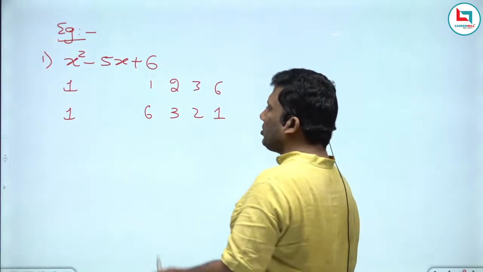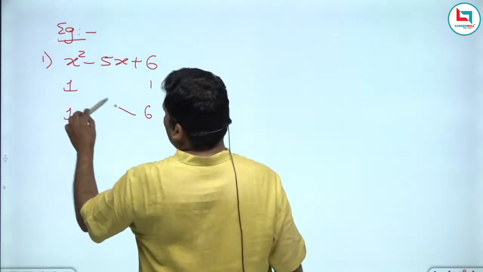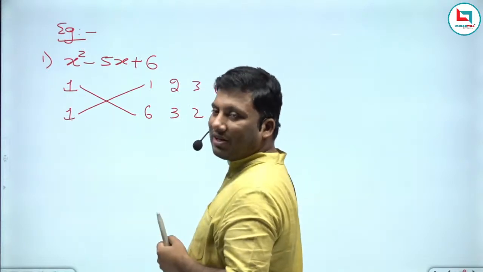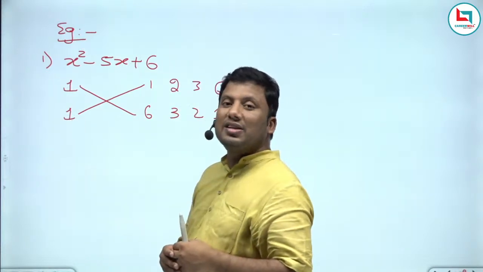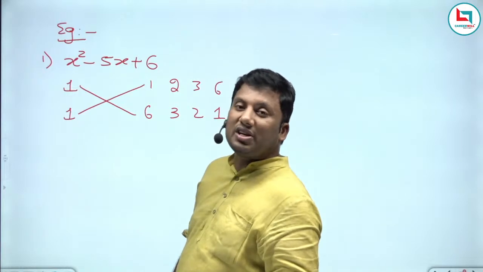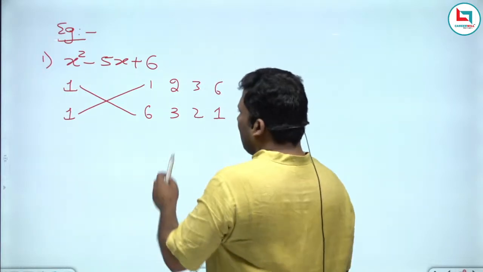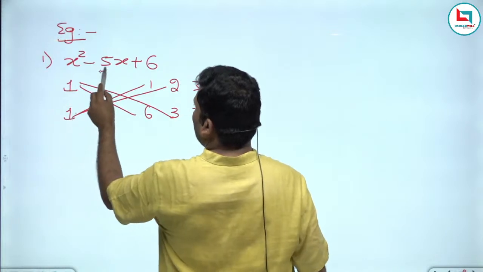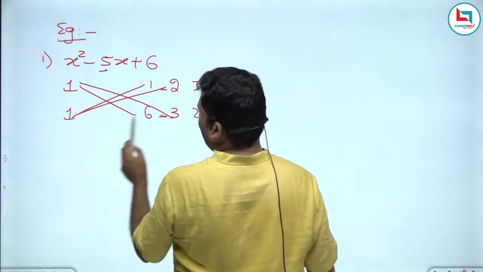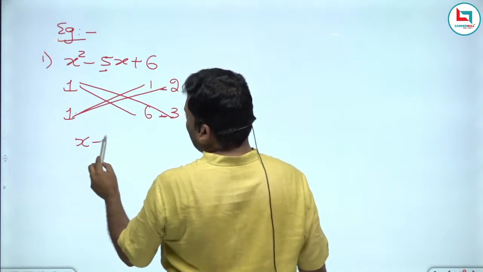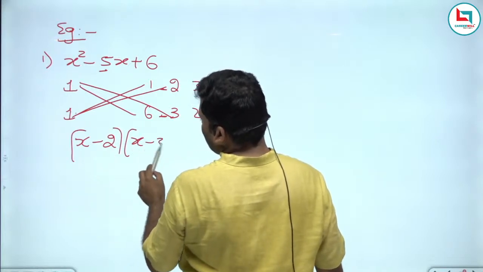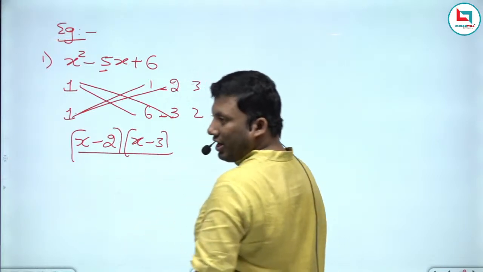Do a cross addition. 6 ones are 6, 1 ones are 1. What is 6 plus 1? 7. But what is the coefficient of x? Minus 5. 1 threes are 3, 2 threes are 5, but it is minus. So it can be written as x minus 2 into x minus 3.